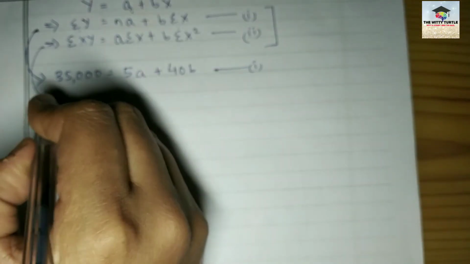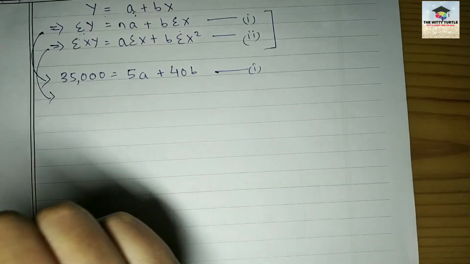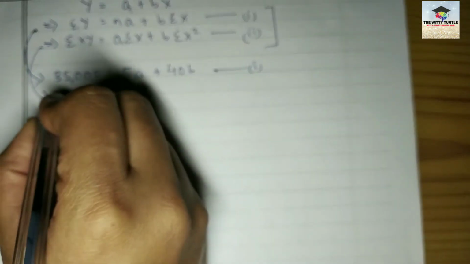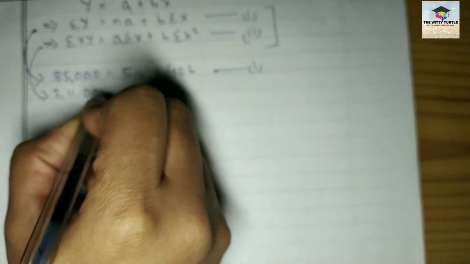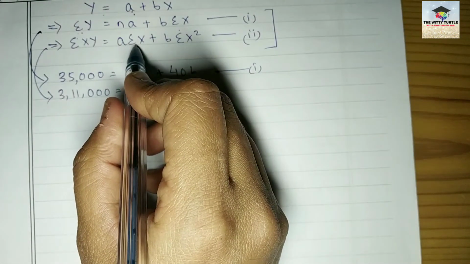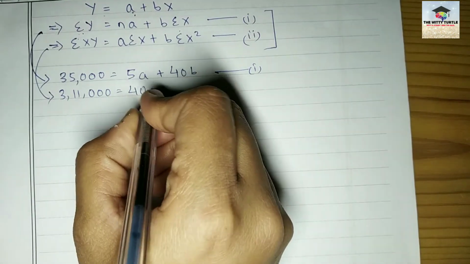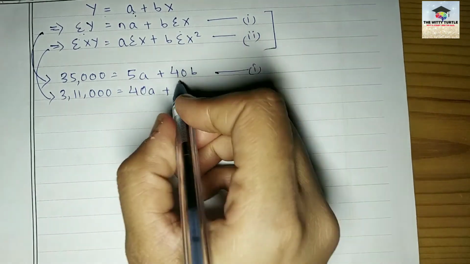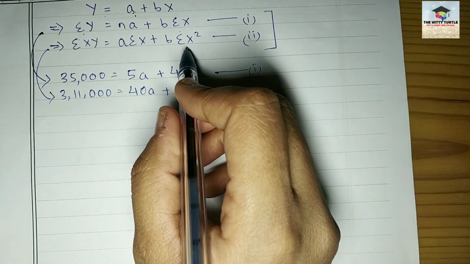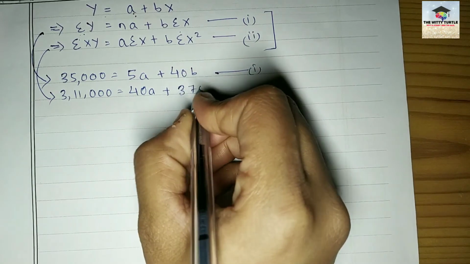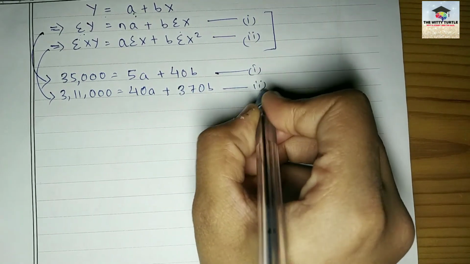And equation 2 will be how much? Summation of xy kitna hai? It's 3,11,000. And your summation of x is 40a. Now this will be how much? Summation of x square is 370b. This is your equation 2.